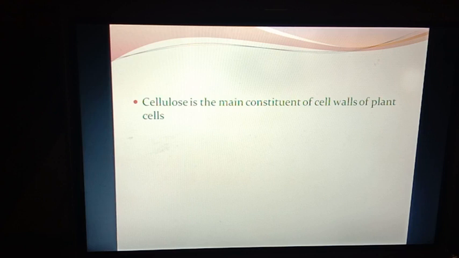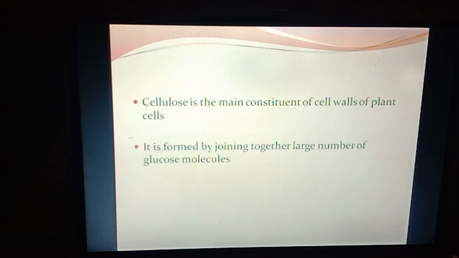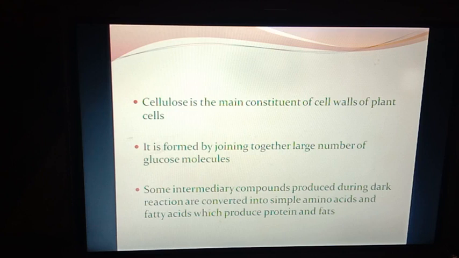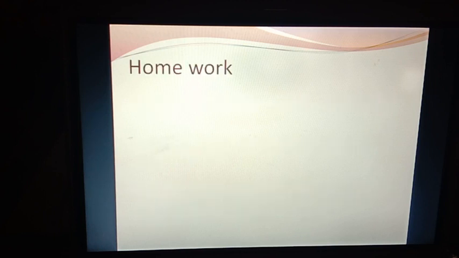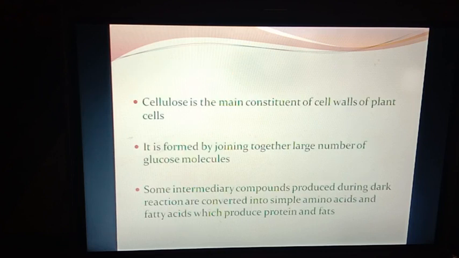Cellulose is the main constituent of cell walls of the plant cells. It is formed by joining together a large number of glucose molecules. Some intermediary compounds produced during dark reaction are converted into simple amino acids and fatty acids, and they will produce proteins and fats that will also be reserved in the plant's body. So this was all about your topic, the explanation for the day.